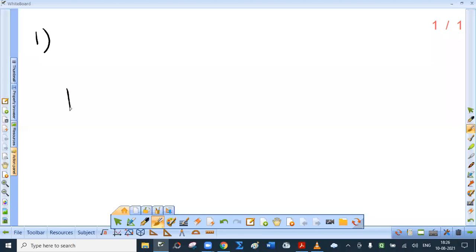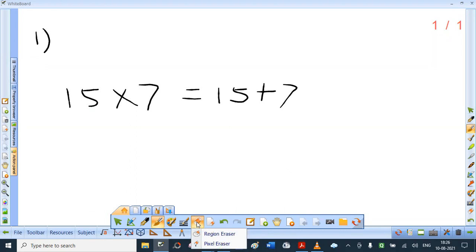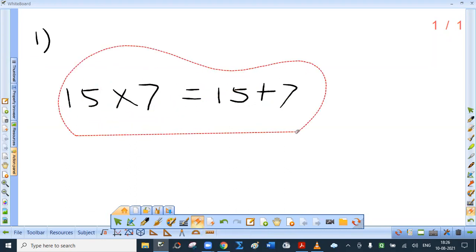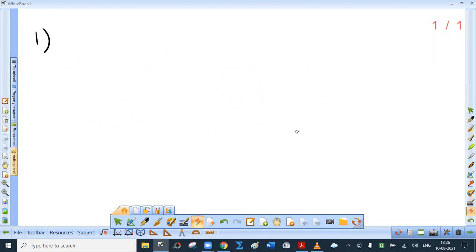It doesn't mean that 15 into 7 will now be 15 plus 7. No. Logarithm of 15 into 7 is logarithm of 15 plus logarithm of 7. Similarly, using logarithm, division is converted into subtraction. And most importantly, if we are asked to find, say, 1.7 raised to 13, that can be obtained easily using log tables.